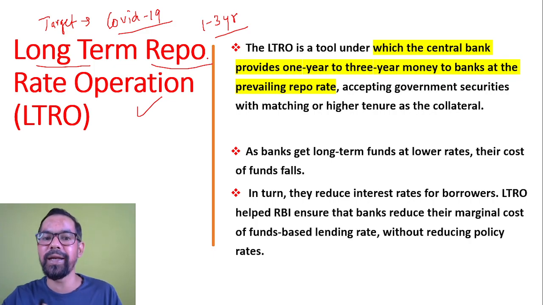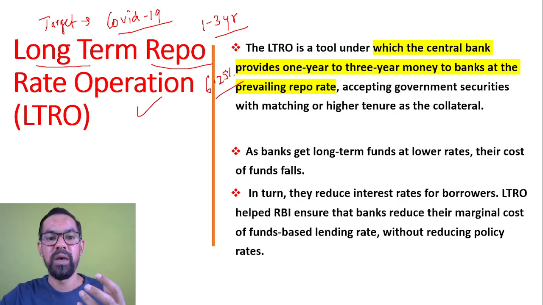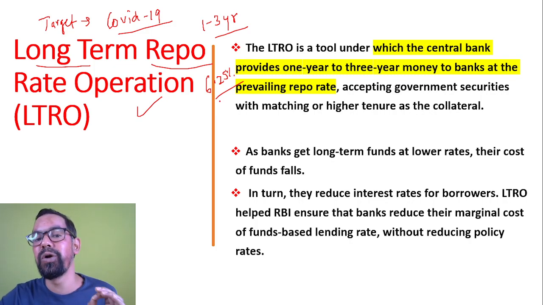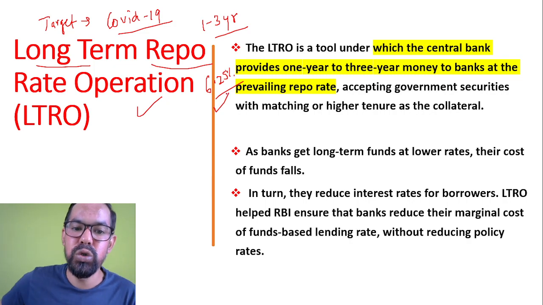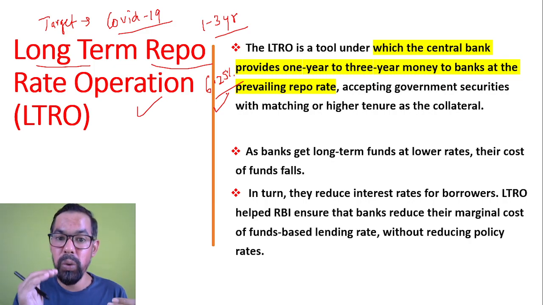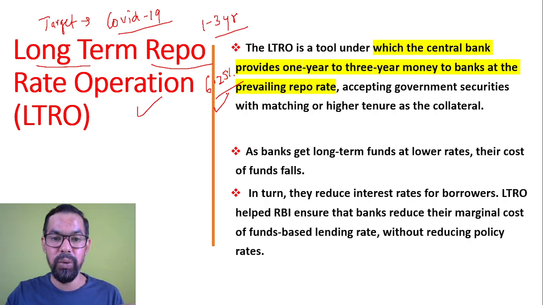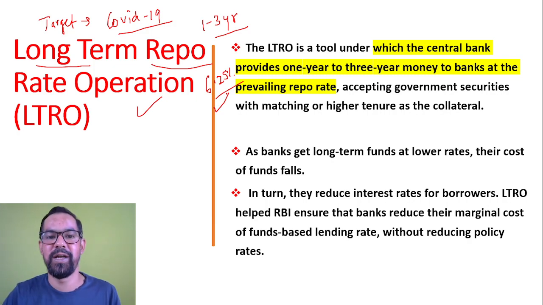Whatever the repo rate is, at present the repo rate is 6.25%. So if RBI opens this particular window, banks will get money for a long-term period of 1 to 3 years at the rate of 6.25%. I hope now you're getting this concept clearly. So what will happen if banks are getting money at a lower rate for a longer duration? They'll also give loans to customers at a lower rate of interest, right? So their base rate will go down.